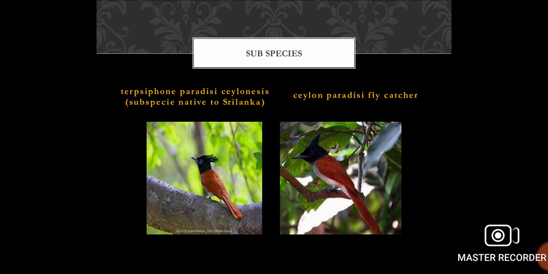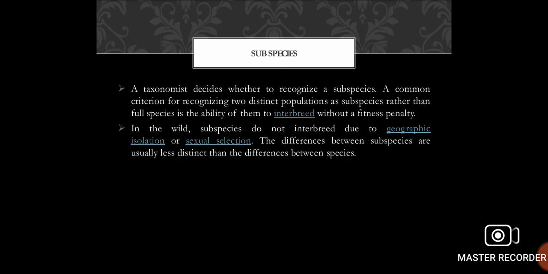Here are examples of subspecies. A taxonomist decides whether to recognize a subspecies. A common criterion for recognizing two distinct populations as subspecies rather than full species is the ability of them to interbreed without a fitness penalty. In the wild, subspecies do not interbreed due to geographic isolation or sexual selection. The differences between subspecies are usually less distinct than the differences between species.